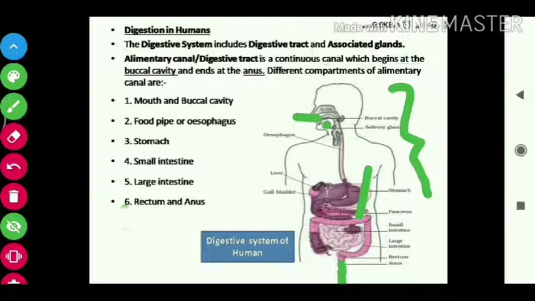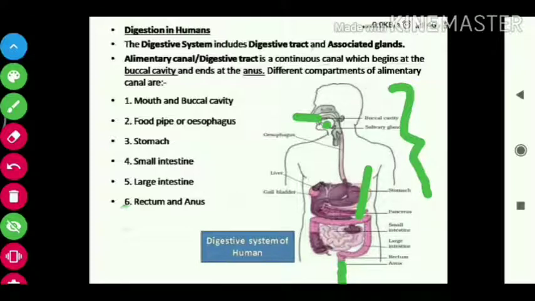So you can go from one bogie to another bogie. Like that, imagine this digestive tract or alimentary canal as a train, and here the different bogies are different compartments. How are we going from one compartment to another? Like there, food travels from one compartment of the alimentary canal to another compartment.